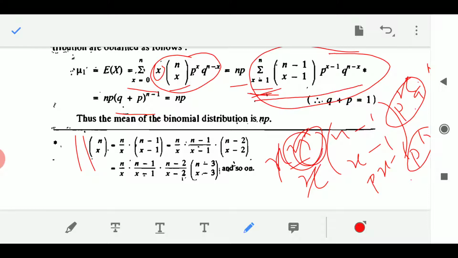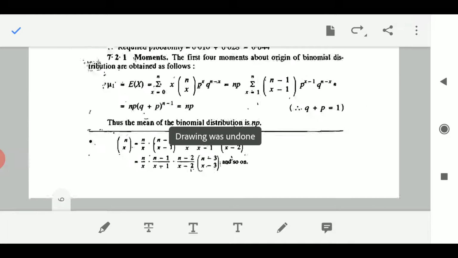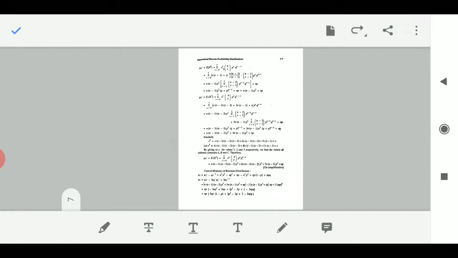As simple as that. And you know, q is failure, p is success. Success plus failure is always 1, I am talking about probabilities. So (q plus p) whole to the power n minus 1 will be equals to 1 to the power n minus 1, which equals 1. So E of x, the expectation of x, or I should say the mean of x for binomial distribution, is n into p. That means if you know the probability of success and the number of trials which you are performing, you can easily find the mean of binomial distribution by multiplying them both. I hope it is very clear to you. Okay, all right. What is next here? Let us see.